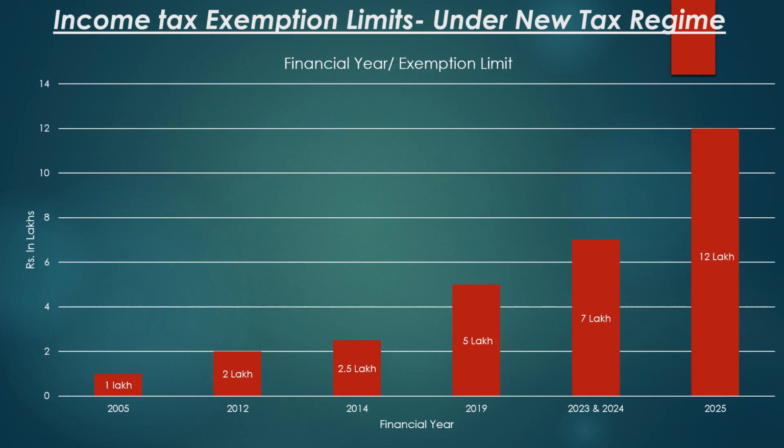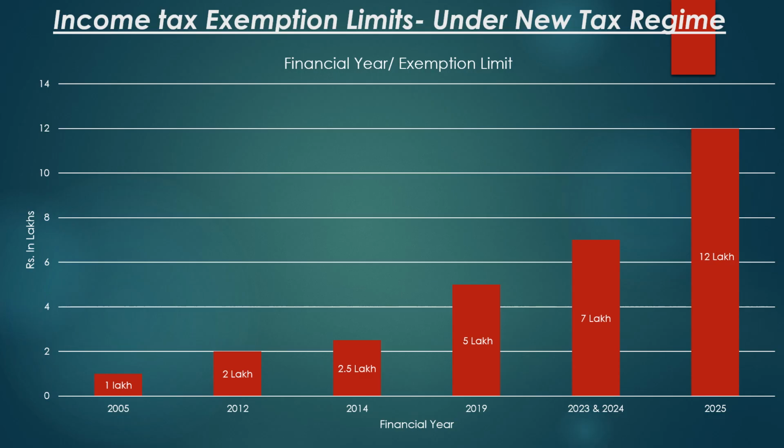A graph showing the income tax exemption limit for various financial years under the new tax regime. In 2005, the exemption limit of taxable income is 1 lakh. In 2012, the exemption limit was 2 lakhs. In 2014, it was 2.5 lakhs. In 2019, it was 5 lakh. In the 2023-24 financial year, the exemption limit was 7 lakh.